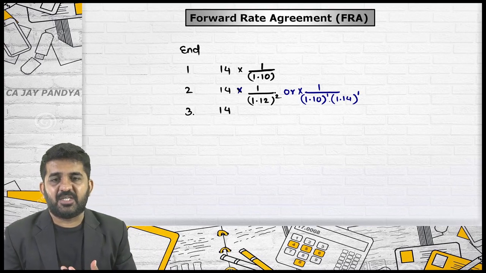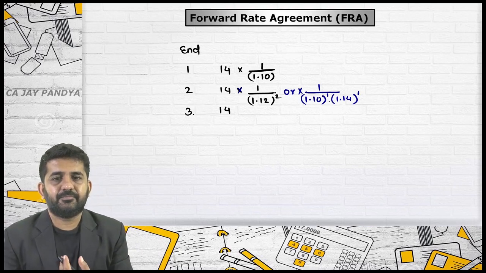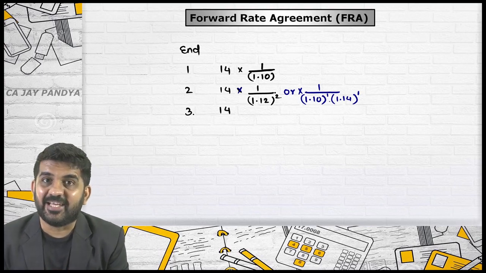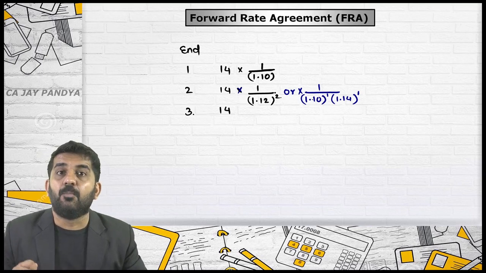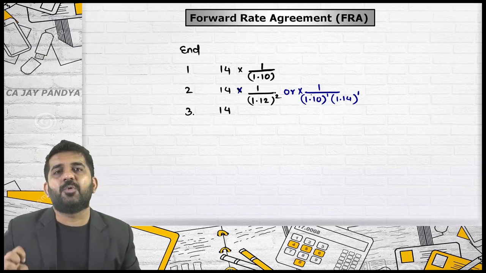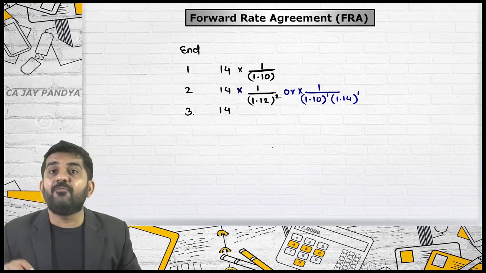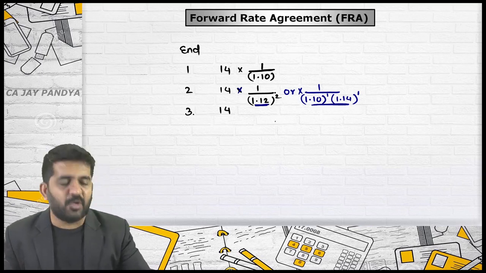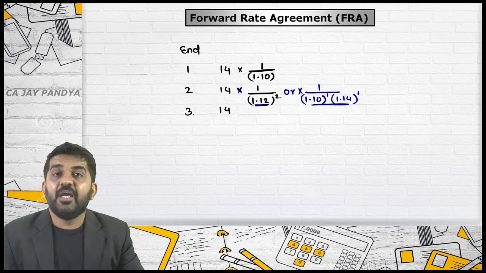Alright. Sachin, which is the correct answer? Sir, in both the cases, answer will remain the same. Exactly. Both are correct answers. You can do anything. You can take both years' rates or you can take 2 years' rate. And with this concept only we find out the forward rate. This 1.14 has come from this concept. It will not change.